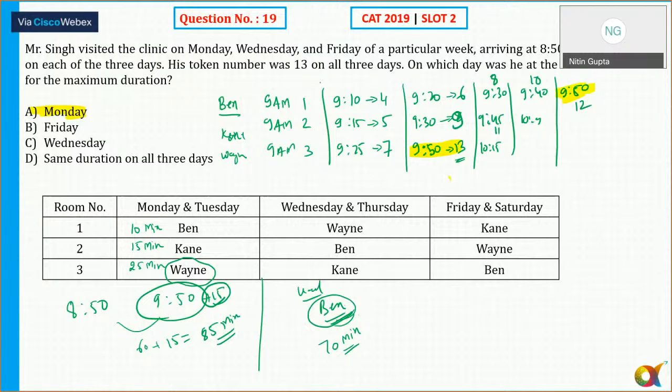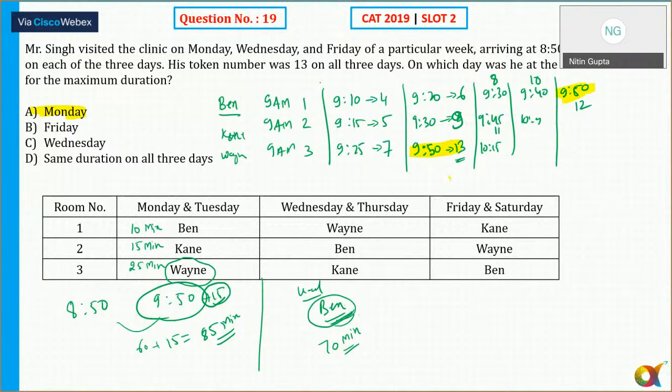But on Wednesday what will happen? On Wednesday, what is going to happen? Can anyone tell me? So on Wednesday, the thing which is going to happen is probably that there are two 9:50 slots. All right. Okay, I missed out the 9:45 slot, I missed it, it is 11. So there are 9:50 slots, but in that case he will visit, I think, Dr. Bain. So he will visit Dr. Bain, he will take 70 minutes.